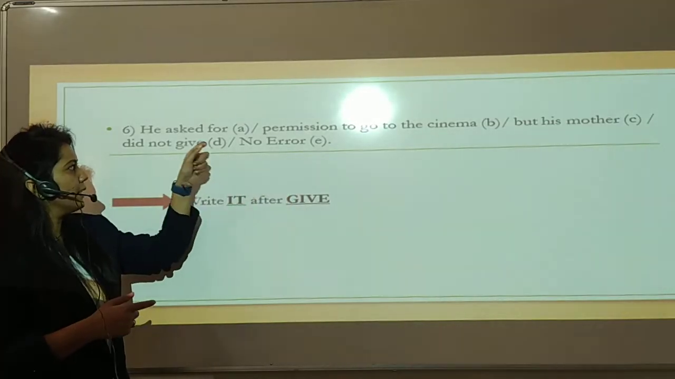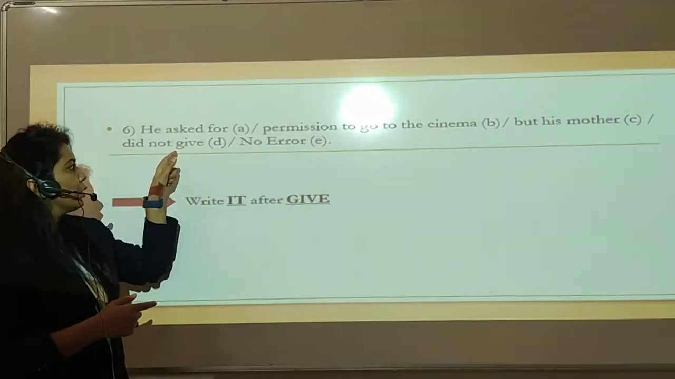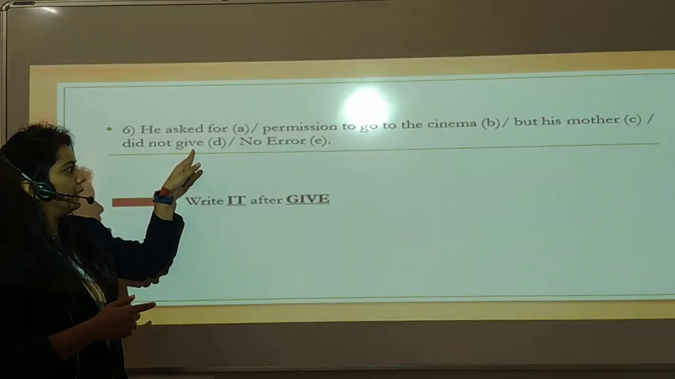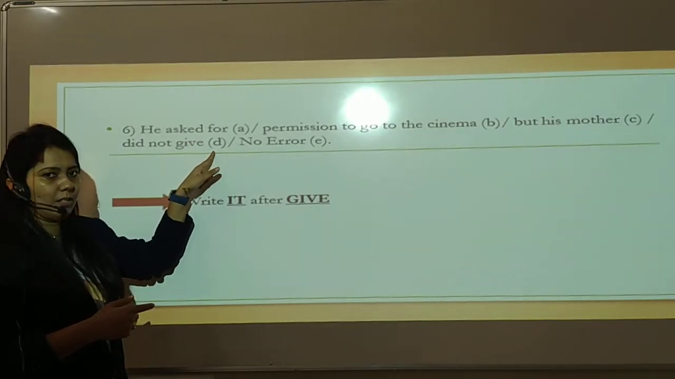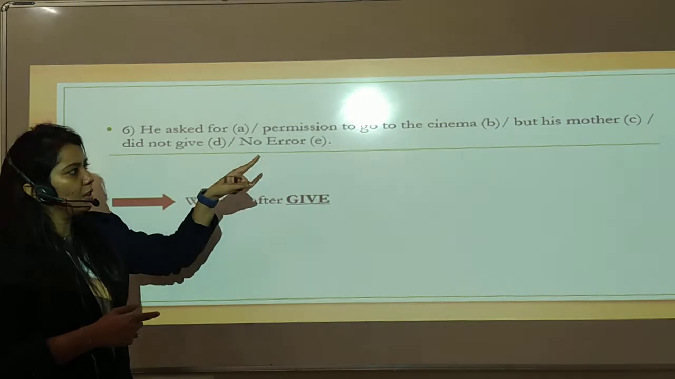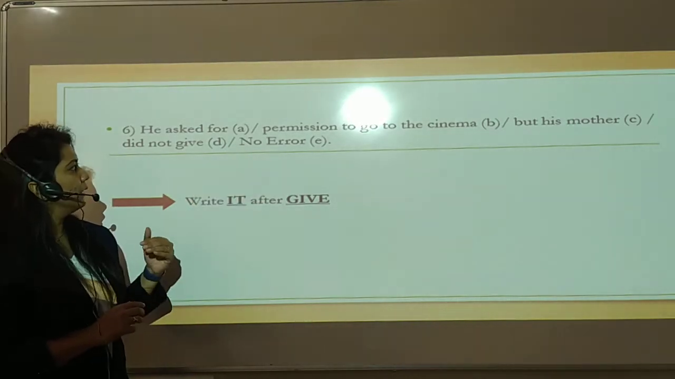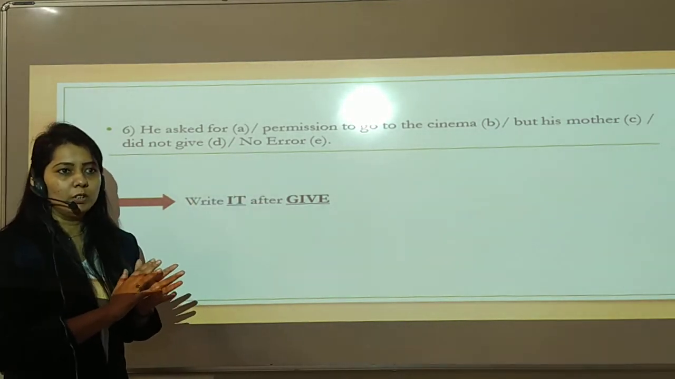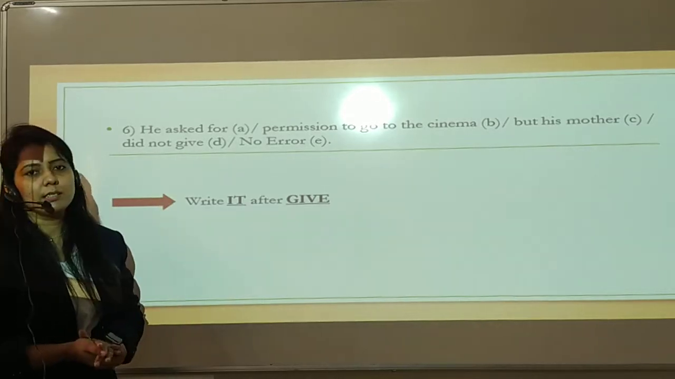Again we will read the sentence after correcting it. So the error is in part D. Here you have to write give it. He asked for permission to go to the cinema, but his mother did not give it. Okay, I hope you are getting me. Now we'll come to the 7th question.